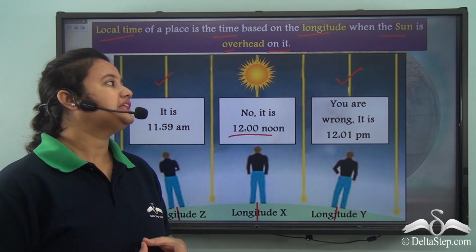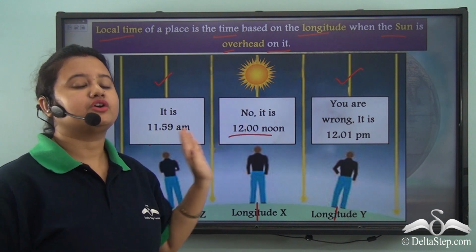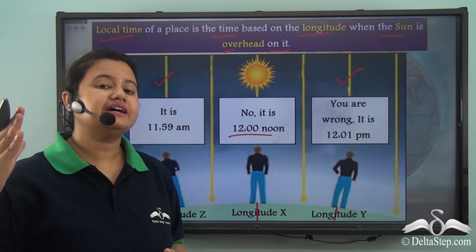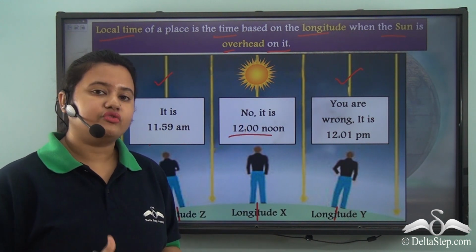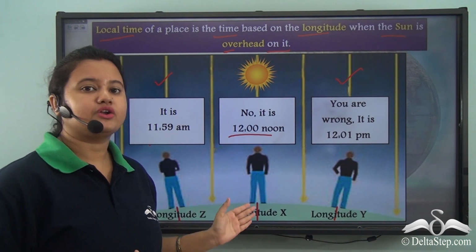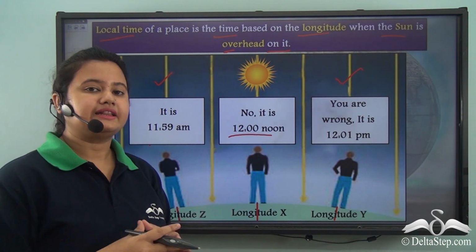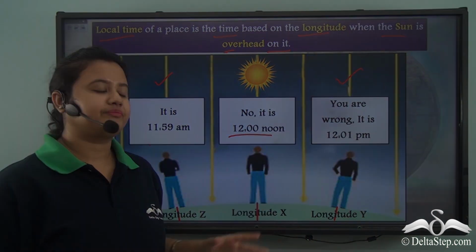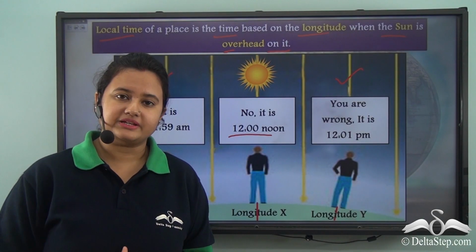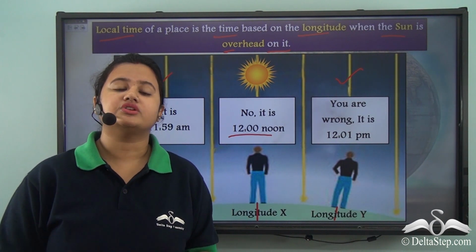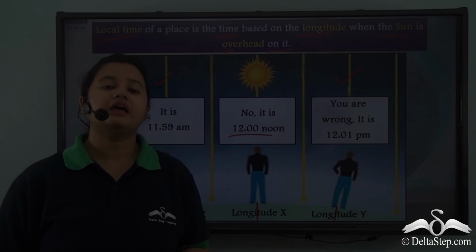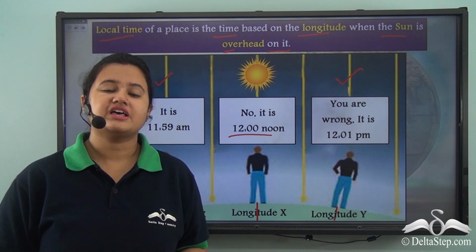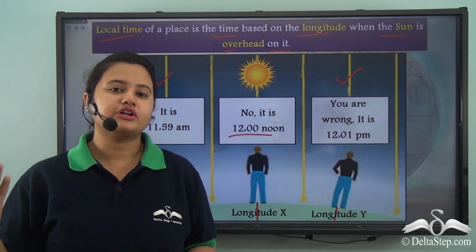This is because the sun cannot be overhead over all the longitudes at the same time. So, when the sun is overhead over a particular longitude, then the local time of that place is 12 noon. So, local time of different places varies according to the position of the sun. Now, how much is the time difference between local time of different longitudes?